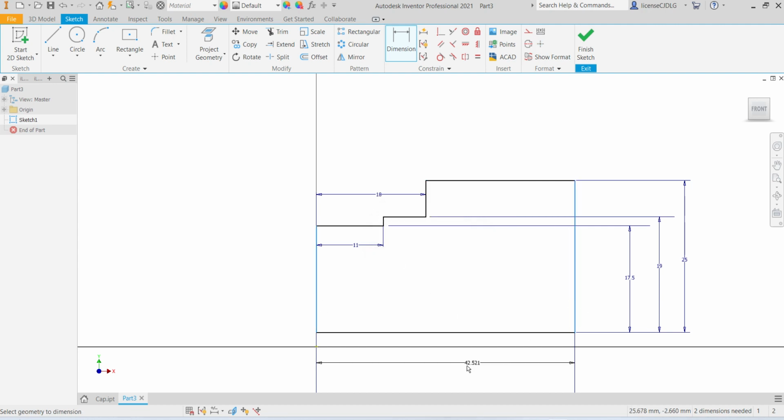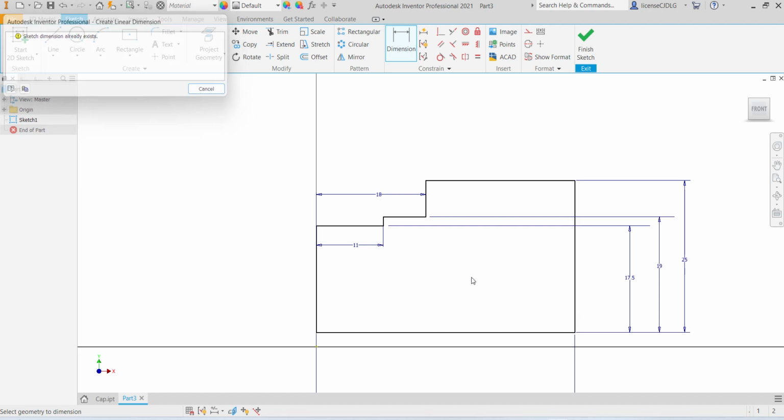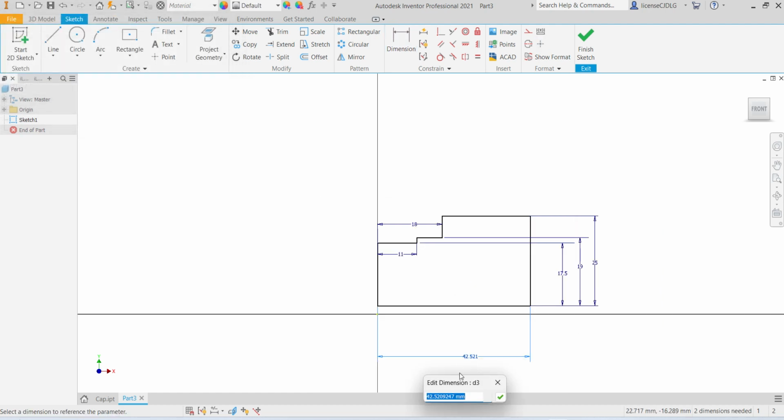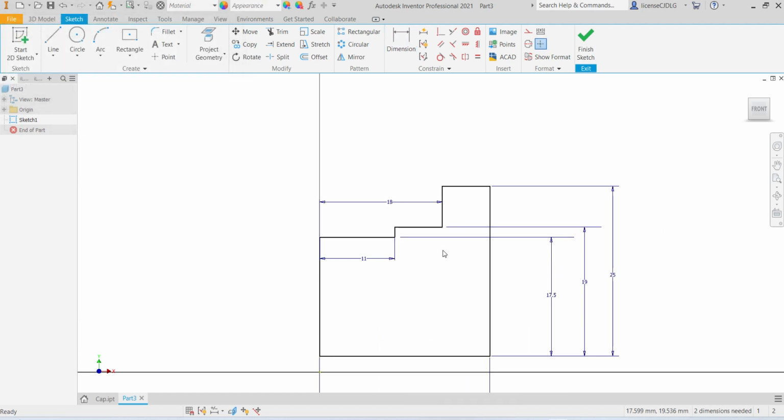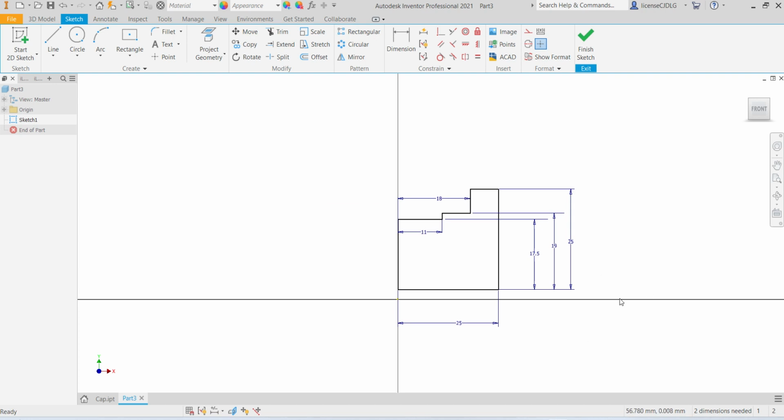This is 50 by 2. So already there is 25. So select vertical constraint and select origin point.